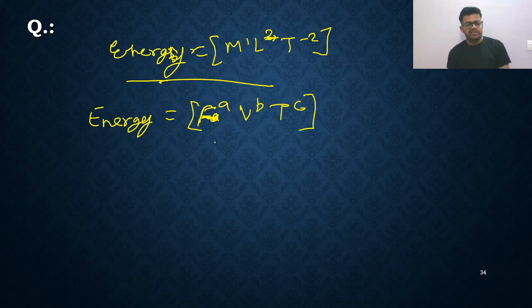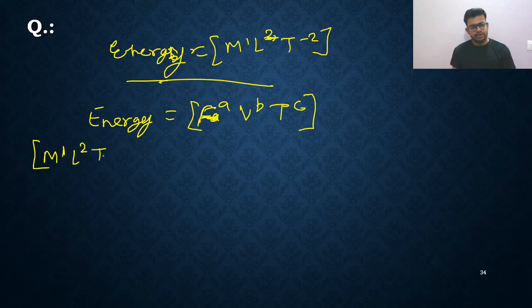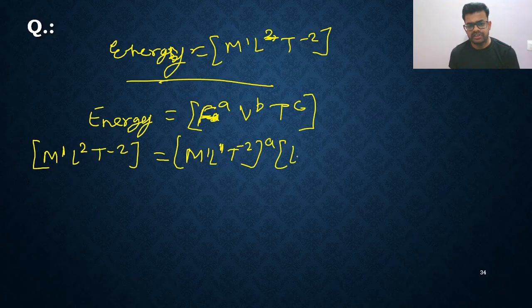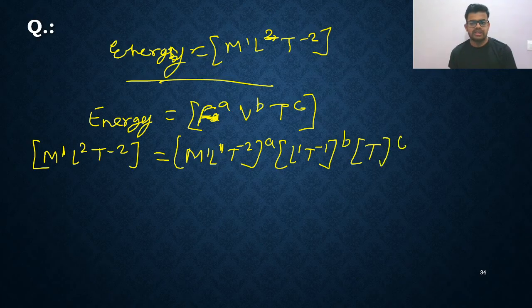Now we need to find the values of a, b, c. So put the basic fundamental formulas here. M1 L2 T minus 2 you will put here. Now you will write F as M1 L1 T minus 2 with power a. Velocity is L1 T minus 1 with power b. And time has power c. That's all. Now simplify this.